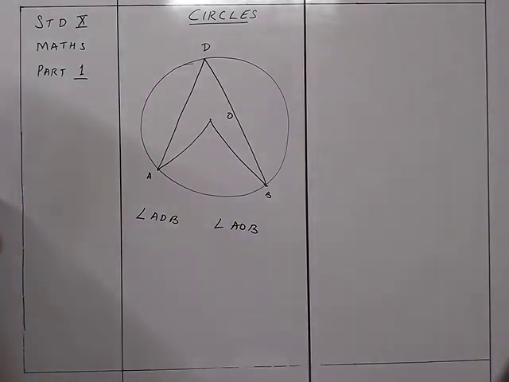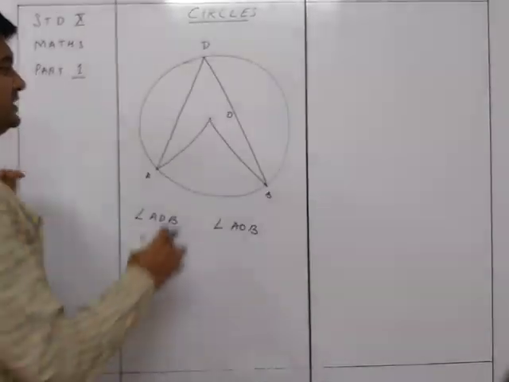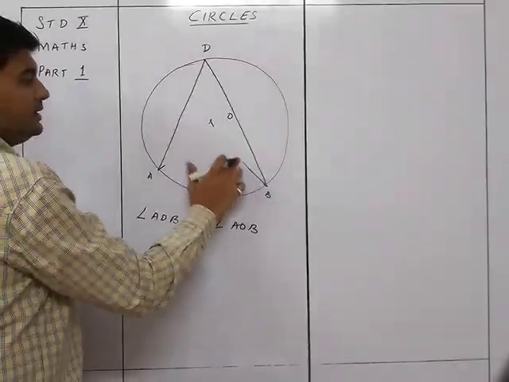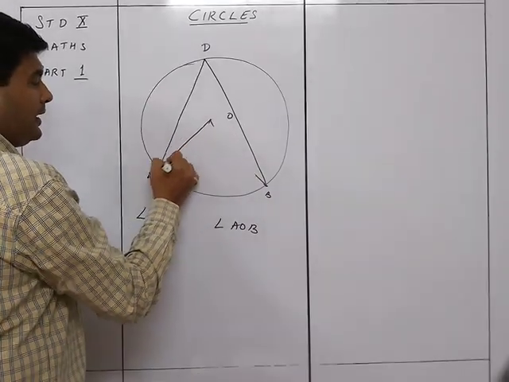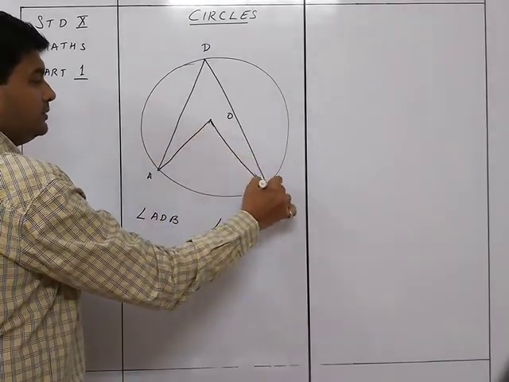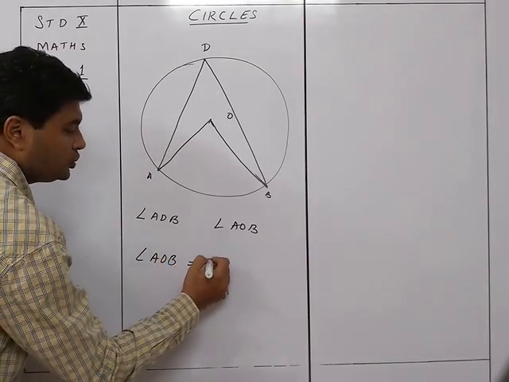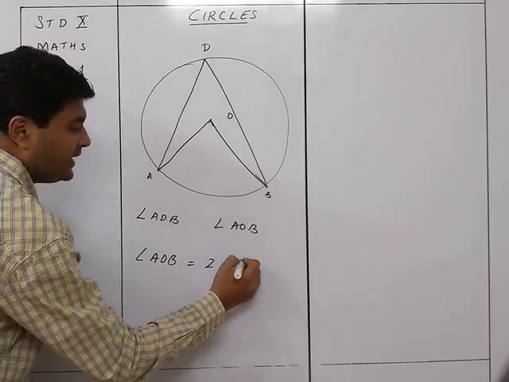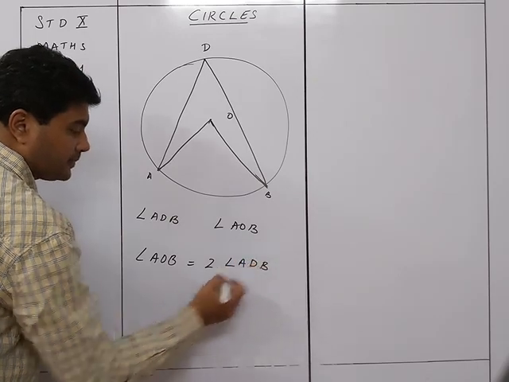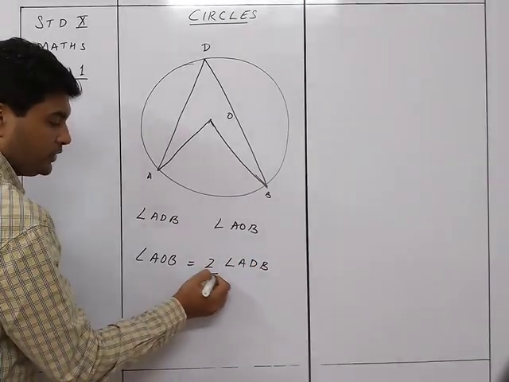The theorem states that the angle at the center is equal to twice the angle at the circumference. Two times.